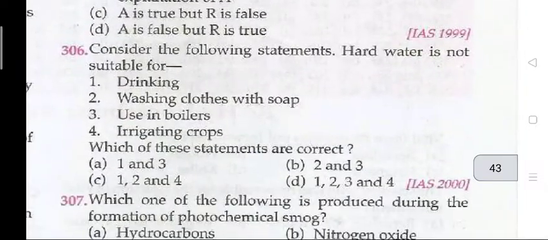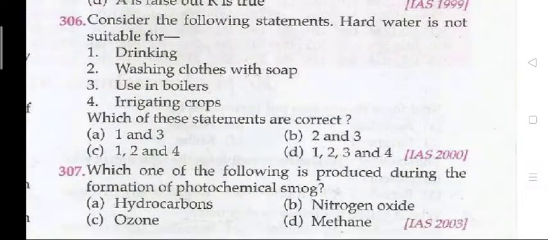Question number 306. Consider the following statement: hard water is not suitable for. The right answer is B, that is 2 and 3.